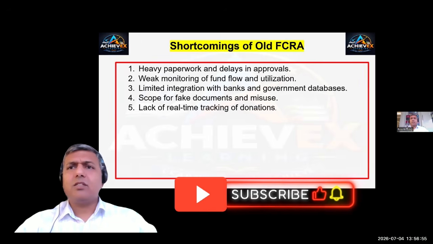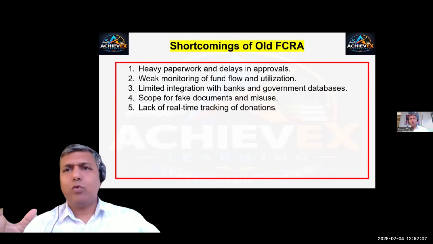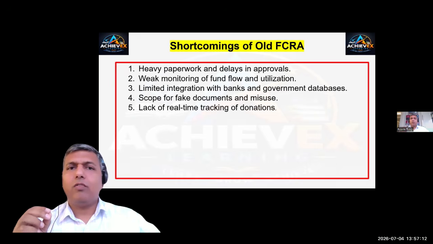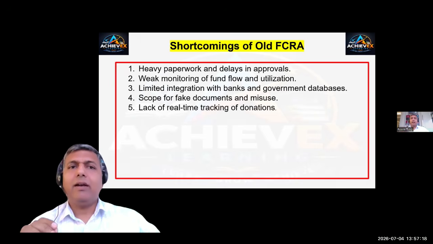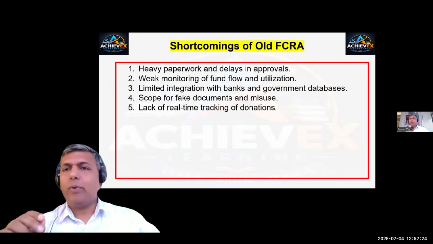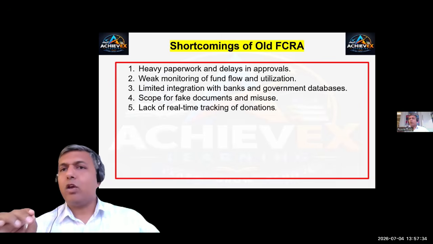What are the shortcomings of this FCRA that are important to understand? It required very heavy paperwork, and there were a lot of delays in approvals. There was weak monitoring of the funds flowing in and their utilization. There was limited integration with the banks and the government database. There was scope for fake documentation and misuse under the old FCRA regulations. It lacked real-time tracking of donations.